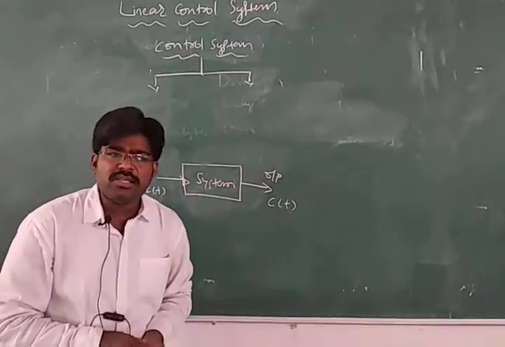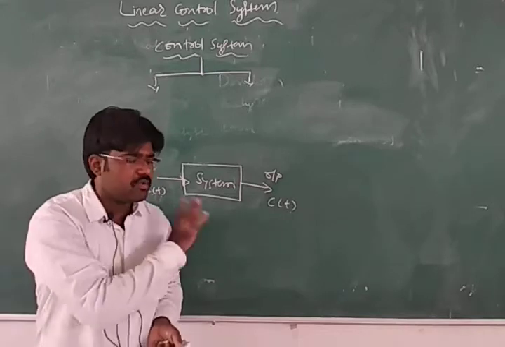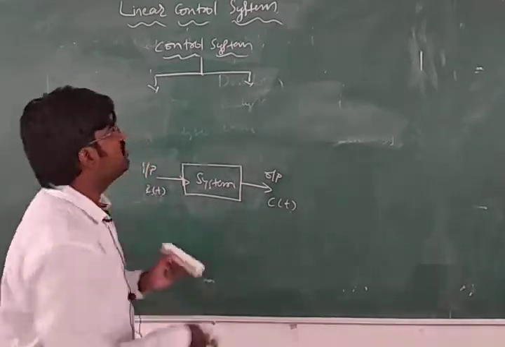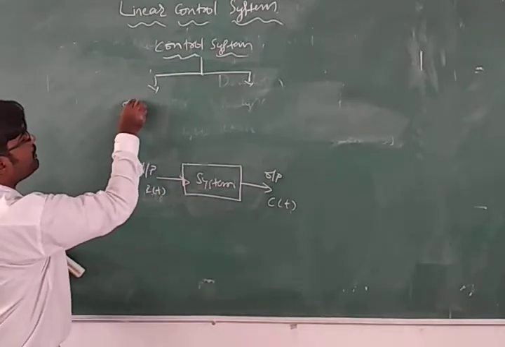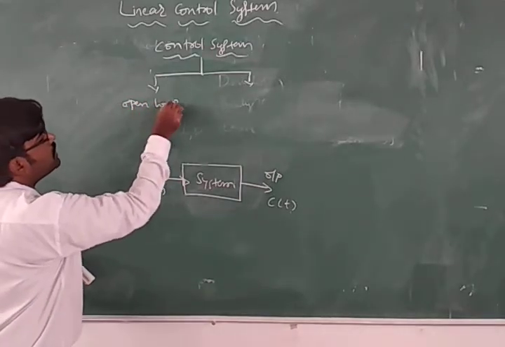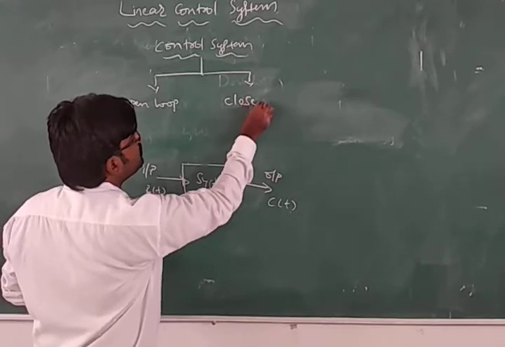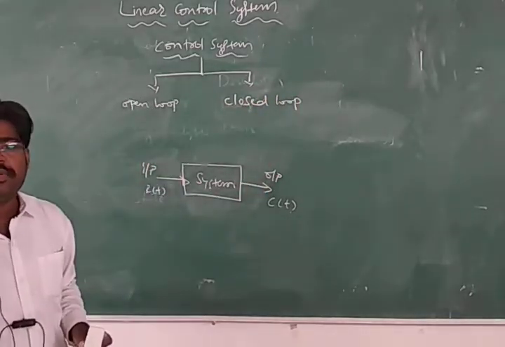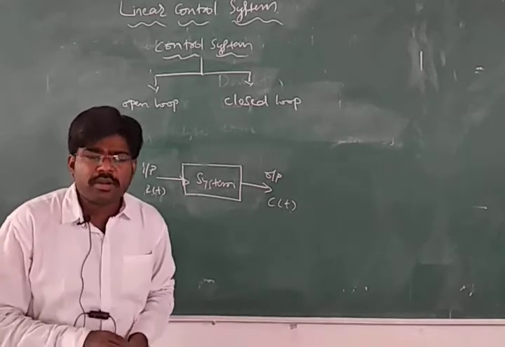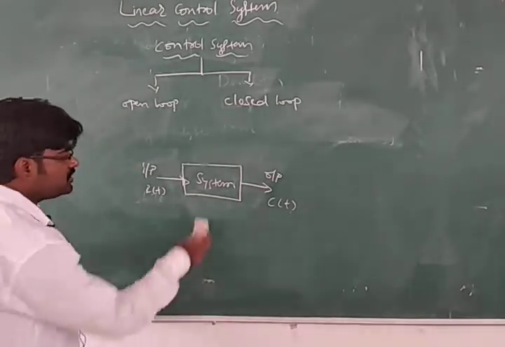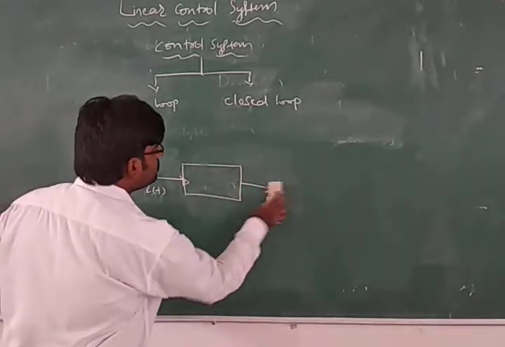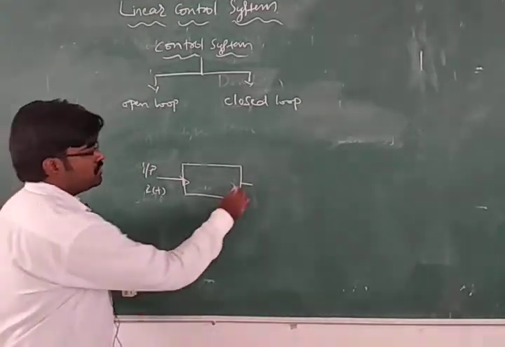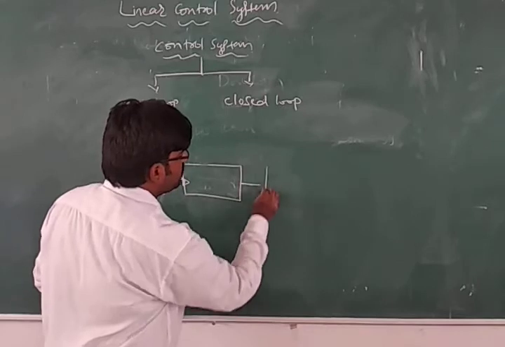So a control system, based on its definition, is classified into two types. One is open loop, another one is closed loop. One is the open loop control system, another is the closed loop control system, right? So what is an open loop control system? What is a closed loop control system? See here. I am drawing the open loop control system. This is how to represent it.